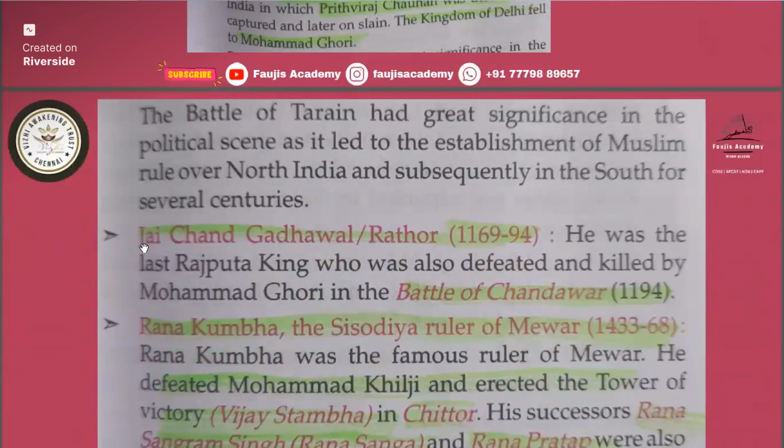Then important is Jayachand of Gahadavala, of the Rathod clan. He was the last Rajput king, who was also defeated and killed by Muhammad Ghori in the battle of Chandawar. So remember battle of Tarain 1, battle of Tarain 2, then the battle of Chandawar, which happened in 1194 by Muhammad Ghori. In that, Jayachand lost and Muhammad Ghori won, and Jayachand was killed. So remember battle of Chandawar, 1194.